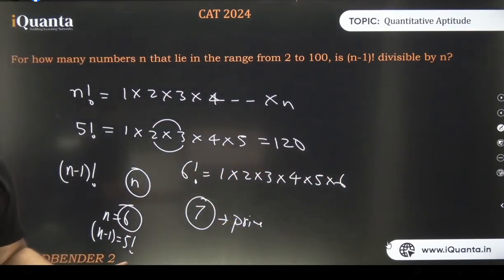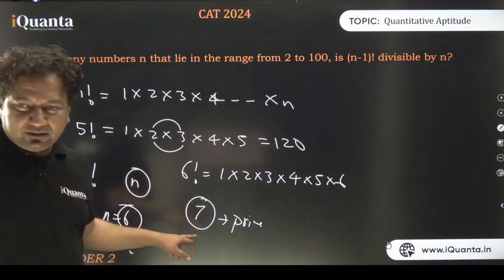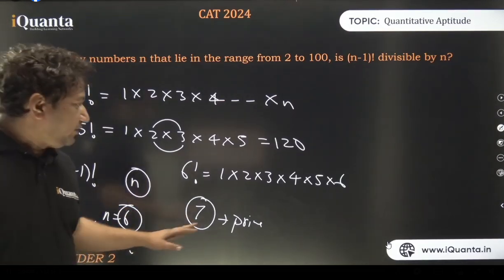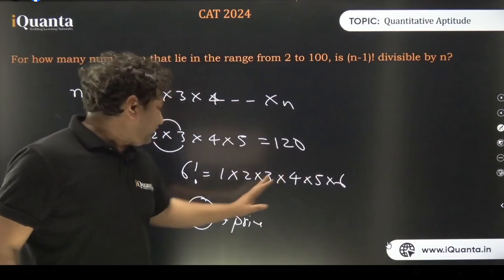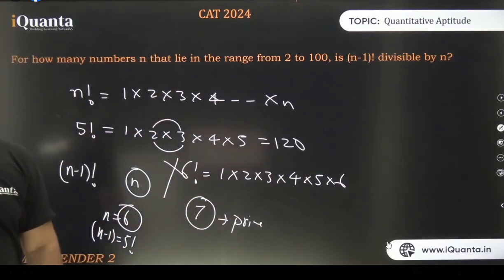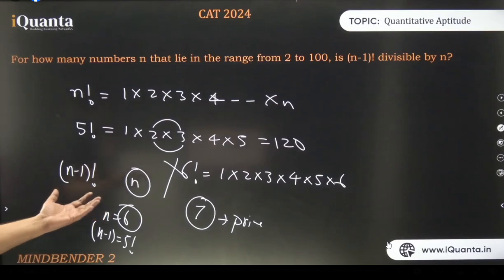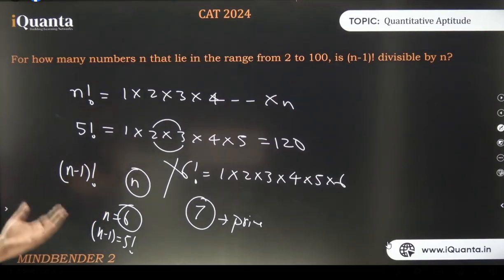Is that clear, everyone? Why is this theorem working for primes? Because 7 in itself is a prime number, and 7 has got no factors under 7 except 1. That is why this will never be divisible by 7. Clear? It's a simple reason. There's no rocket science over here. 7 तो अभी तक आया ही नहीं.